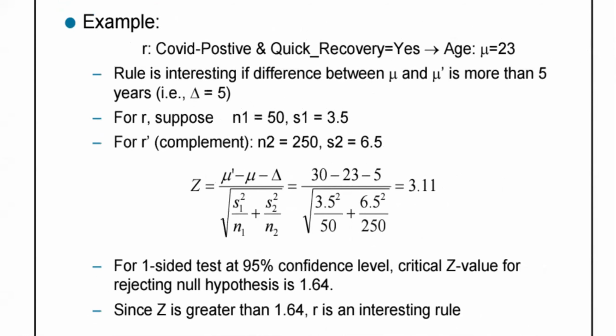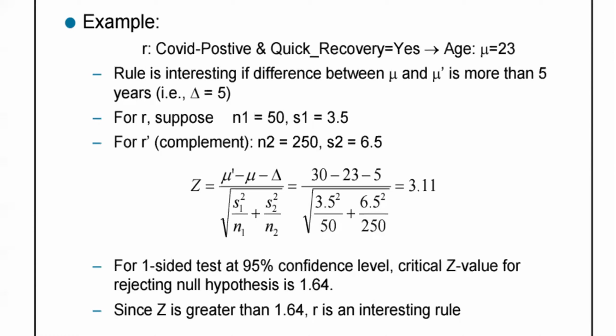The difference is more than 5 years, so delta is 5 years. So divide by the square root of 3.5 square by N1 equals 50, plus 6.5 square by N2 equals 250. Computing this, you get the value 3.11. For a one-sided test at the 95% confidence level, the critical Z value for rejecting the null hypothesis is 1.64.